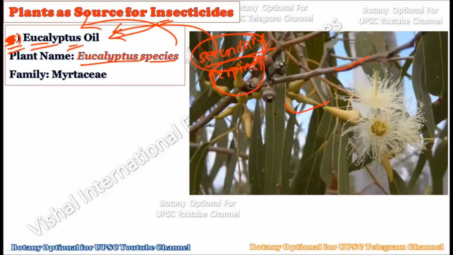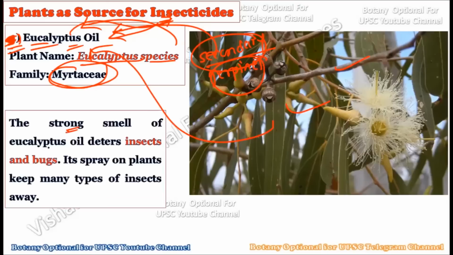As you can see in this picture, this is the eucalyptus plant, and this eucalyptus plant is the source for eucalyptus oil, and this plant belongs to the Myrtaceae family. This eucalyptus oil has typical insecticidal properties. The very strong smell of this eucalyptus oil actually deters insects and bugs, and hence it is largely used to deter insects and bugs. If you spray this essential oil on the plants, it will keep many different types of insects away from the plants.